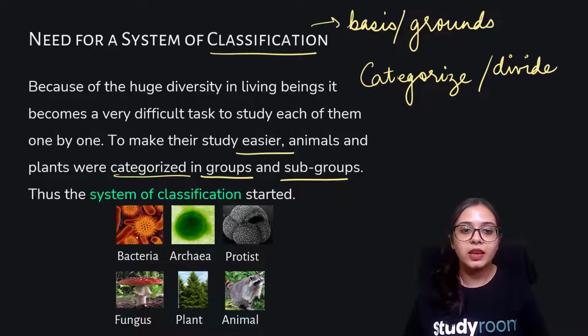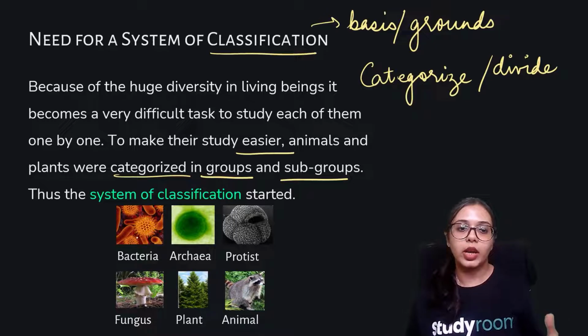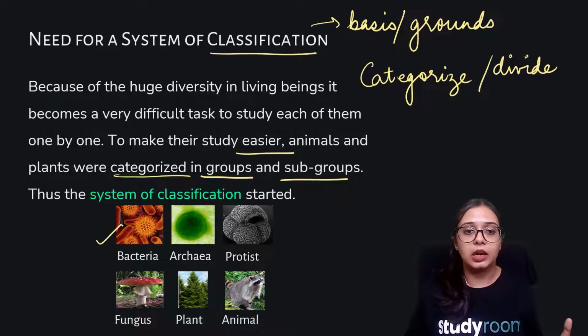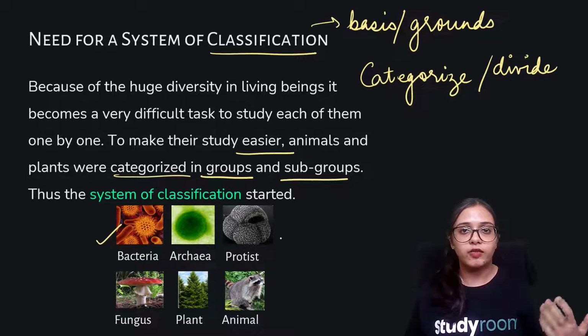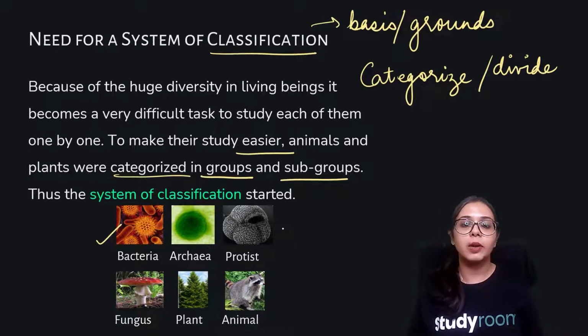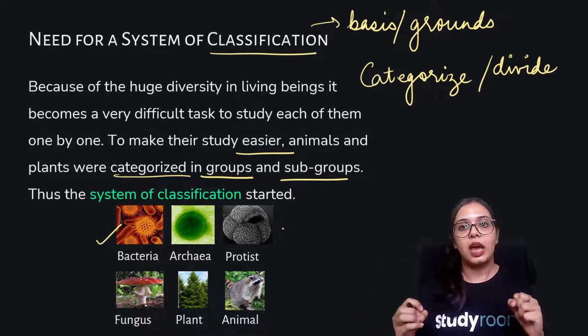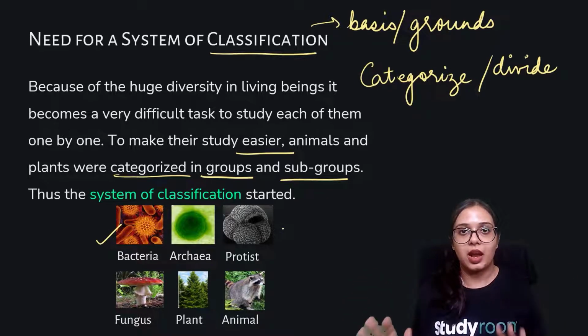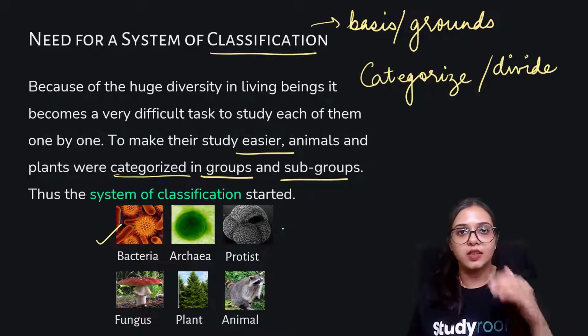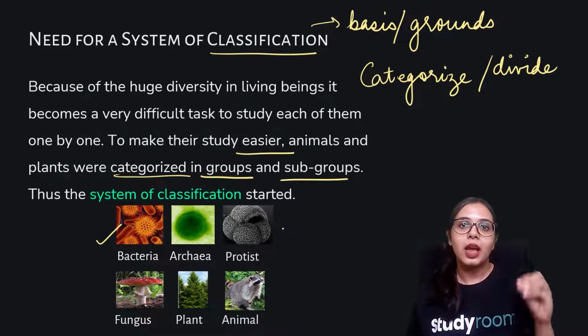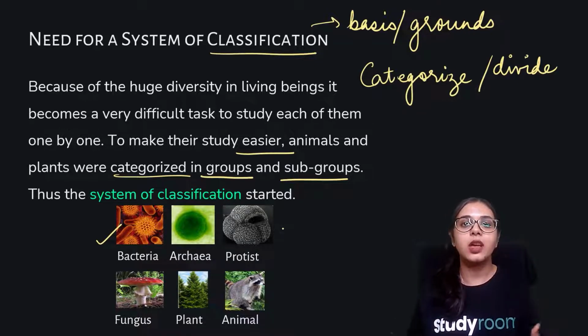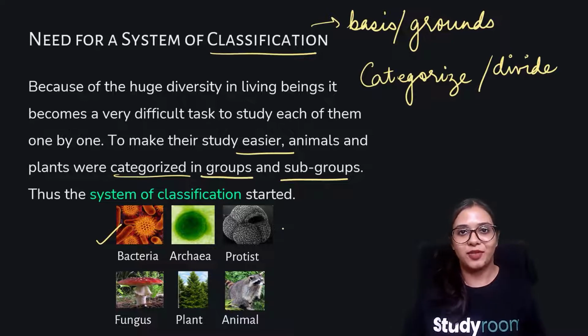So we realized that we cannot put every kind of animal into one group, or we cannot put every kind of even bacteria or even fungi, protista. We'll be learning about all these, right? We cannot put them into one broader category and just leave it at that. Okay, there is some more division necessary, some further classification is required so that an individual species may be understood in a more comprehensive way.